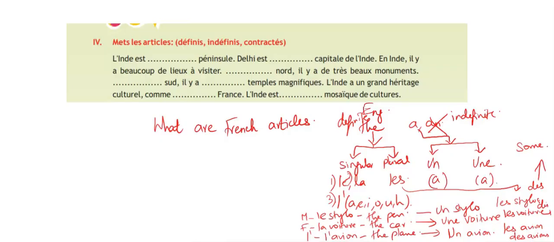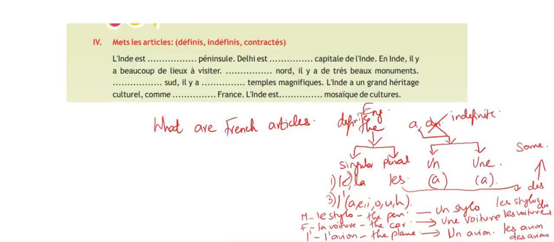So now we are going to give the answers for this activity 4. Here we will go step by step, explaining why each article is used, why we are using the particular article, what are the common mistakes we make, and what are the tips to avoid them.